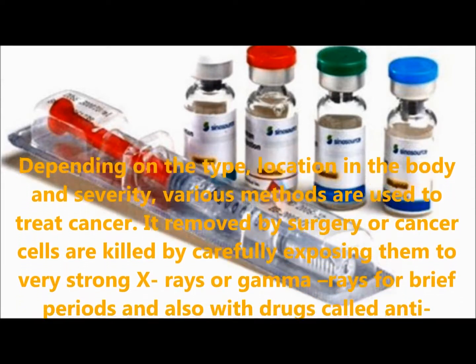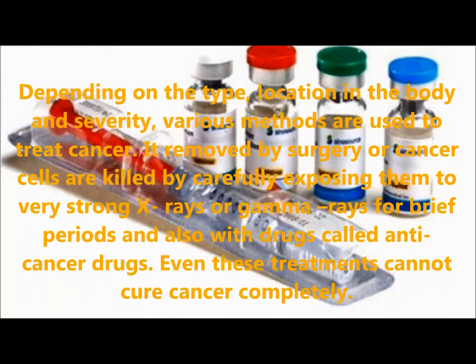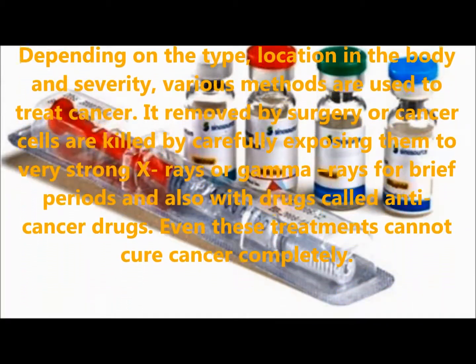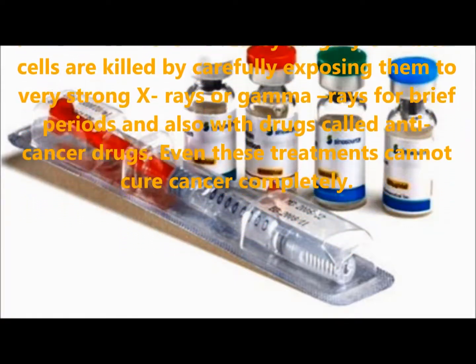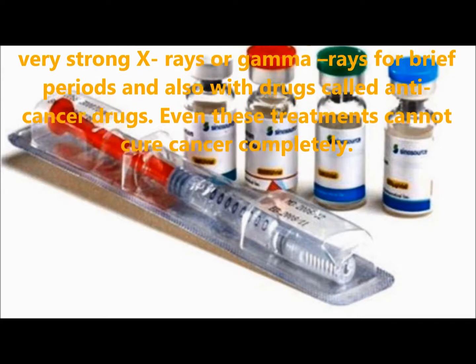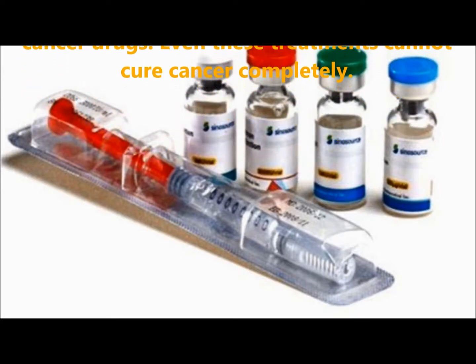It is removed by surgery, or cancer cells are killed by carefully exposing them to very strong X-rays or radiation for brief periods, and also with drugs called anti-cancer drugs. Even these treatments cannot cure cancer completely.